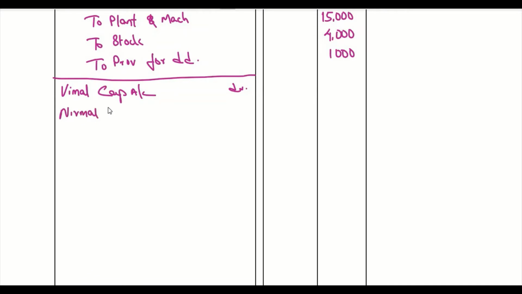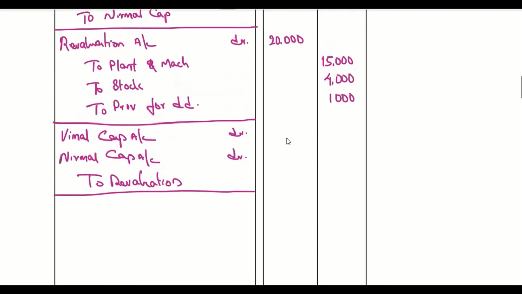Nirmal capital account debit to revaluation. The balance of revaluation account is moved to partners' capital. So here the profit sharing ratio is 3:2, so it's going to be 12,000, 8,000, and together it's 20,000.